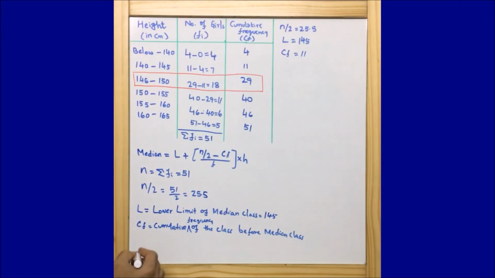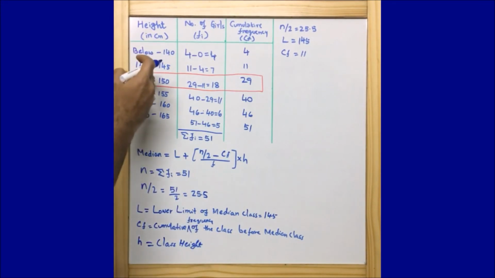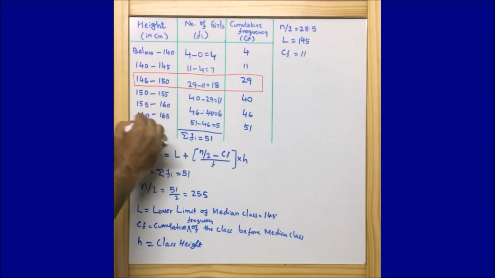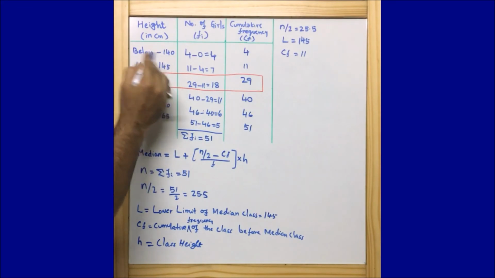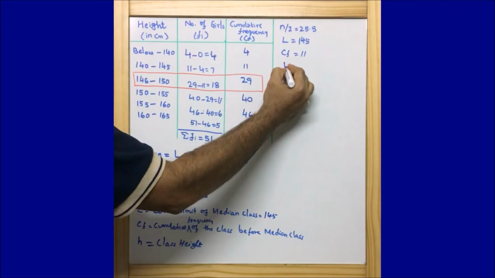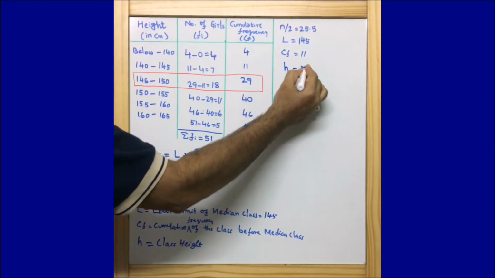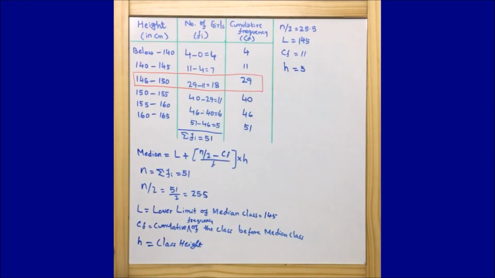Now let's see what H is. H is nothing but the class height. From this column you can easily determine the class height as 5. The distance between each number is 5, or the difference between upper limit and lower limit is 5. So let me note down 5.